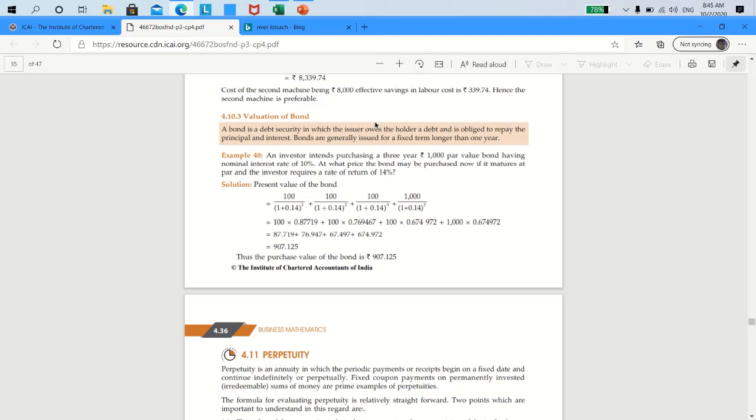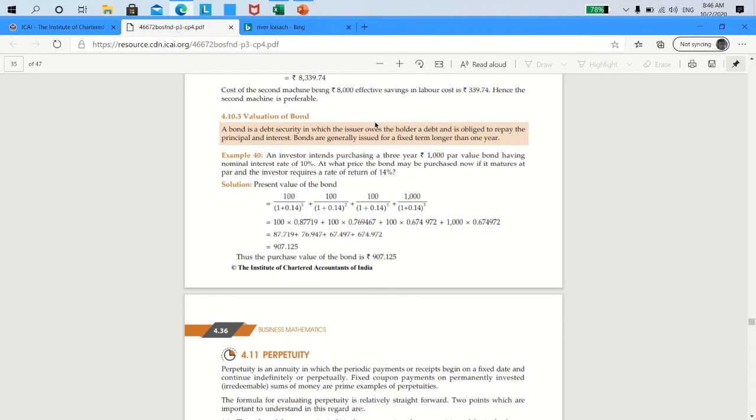Plus, you have to find out the PV of the 1,000 rupees of principal that will be paid to you at the end of the 5th year by discounting the 1,000 rupees, that is, 1,000 divided by (1 plus i) power 5. For 5 years you have to discount that 1,000 to find out the PV as of today.